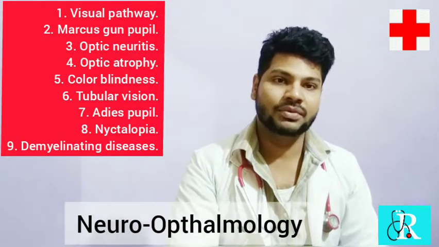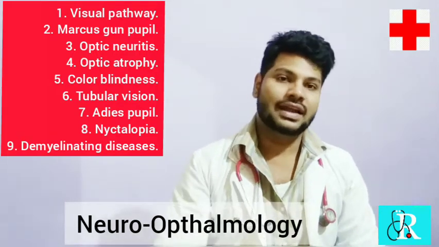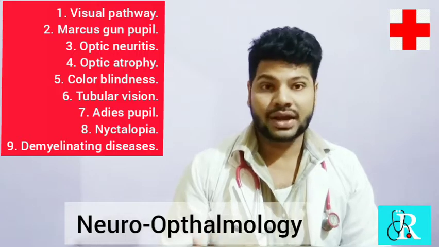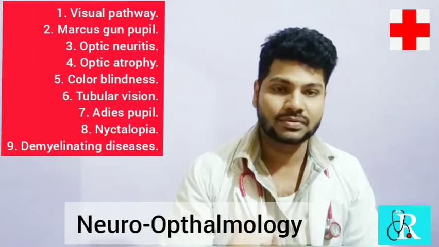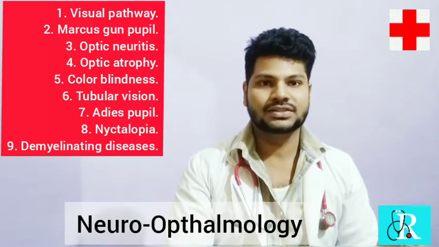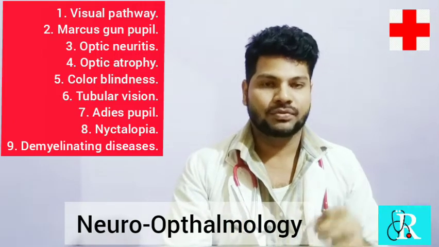Then why is it happening? It may be because of underlying diseases, like optic neuritis, damage of the retina, or glaucoma as the main reason. There are underlying conditions which cause this Marcus-Gunn pupil, wherein one eye is affected.